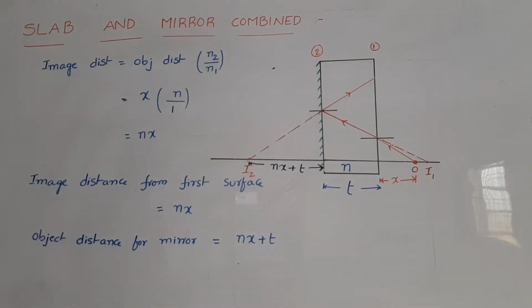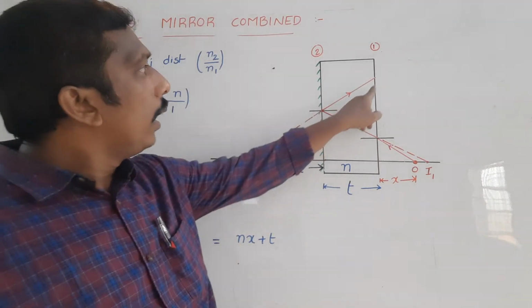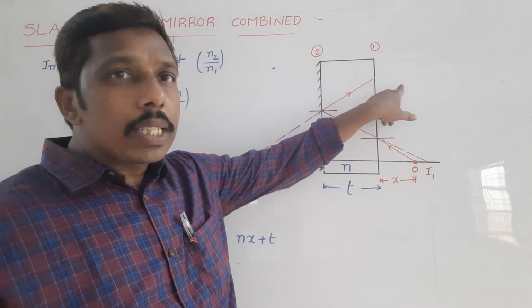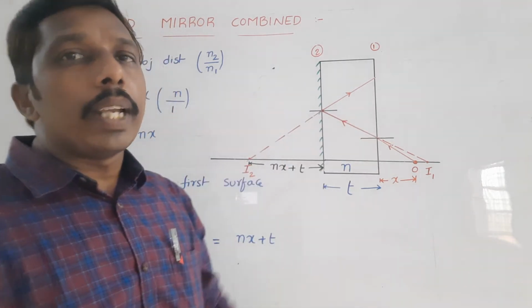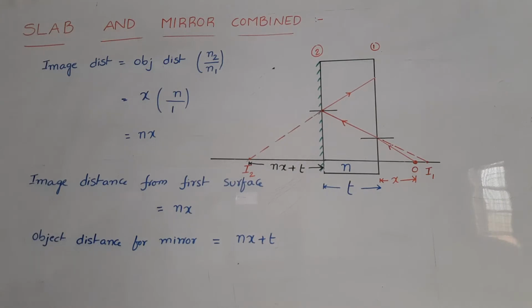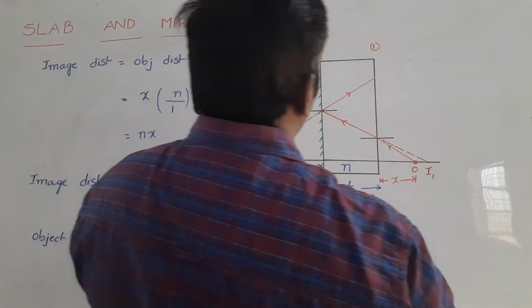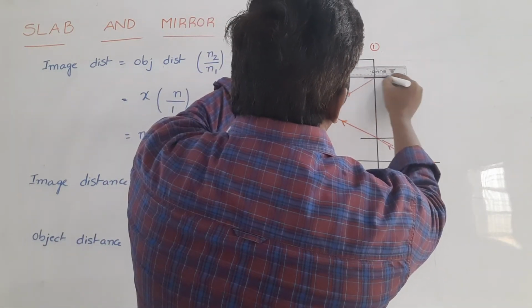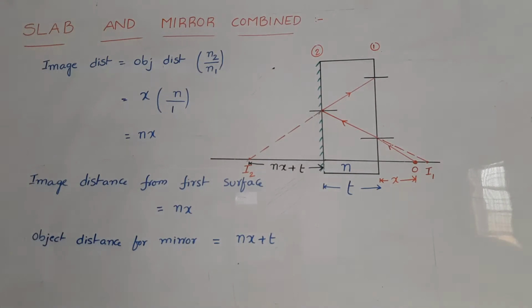Again, this light ray is incident on the first surface. The light ray travels from denser medium to rarer medium, so it bends away from the normal. Again, we should draw one more normal and draw the refracted ray. This is another normal.